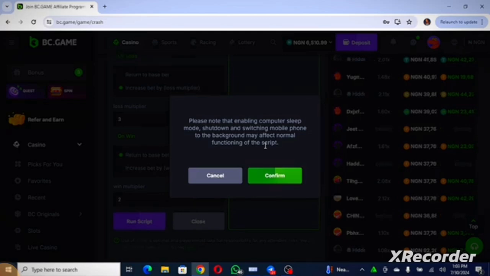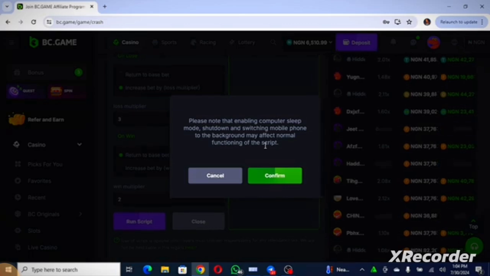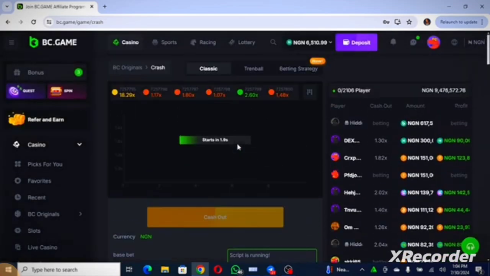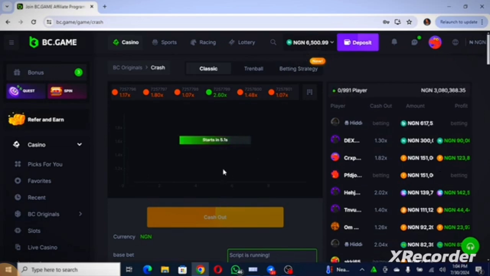And again, another thing that affects this particular script and this strategy and the BC game in general is the network. So make sure that any place you are running this, you have a good network system that will help make this smooth and successful. So let's click on confirm. Now our script is running, guys. When it crashes, it will pick up now and subtract the money from our capital over here. As you can see, it has subtracted it, and the same thing has happened on the phone.